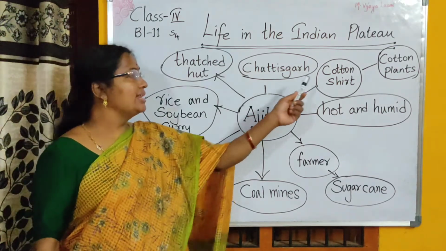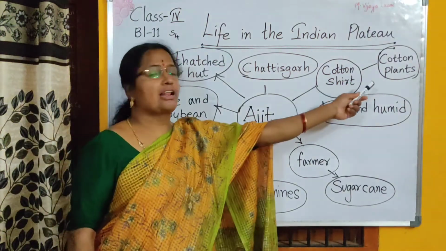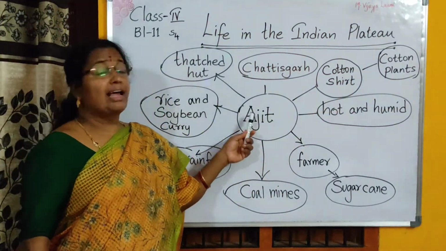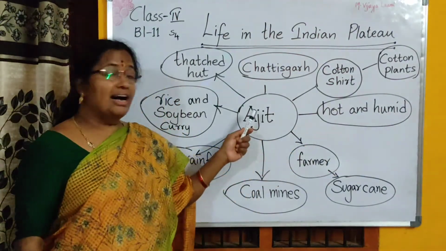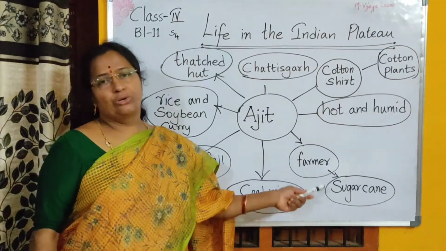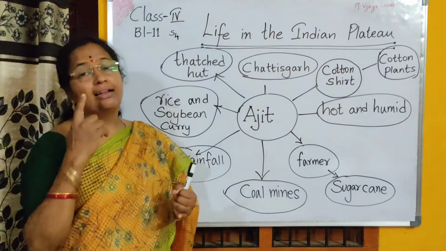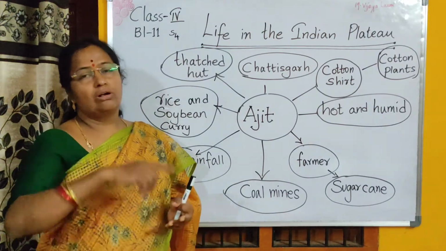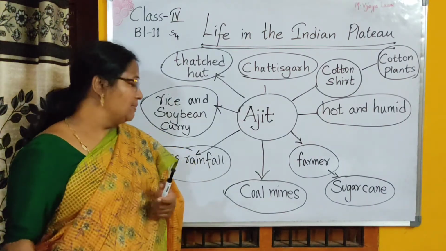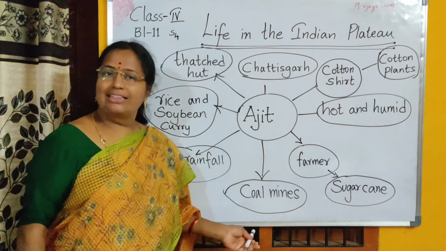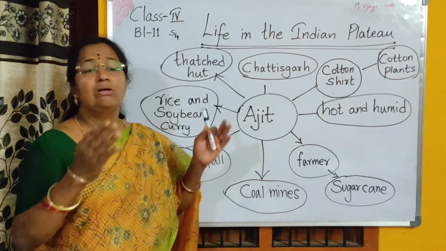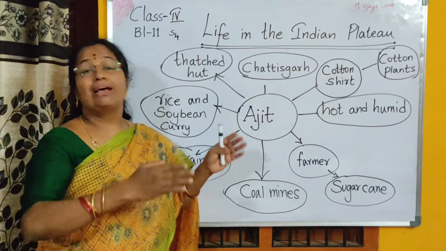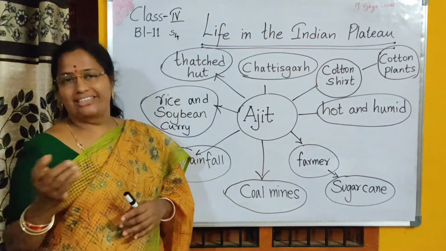And Ajit is wearing a cotton shirt. It means that there are cotton plants. The climate is hot and humid. Ajit's father is a farmer. He grows sugarcane. So we should understand that there are cotton crops, sugarcane crops, rice, soybean, curry. And also people work in the coal mines as miners. So we can say that most of the people are farmers or miners.